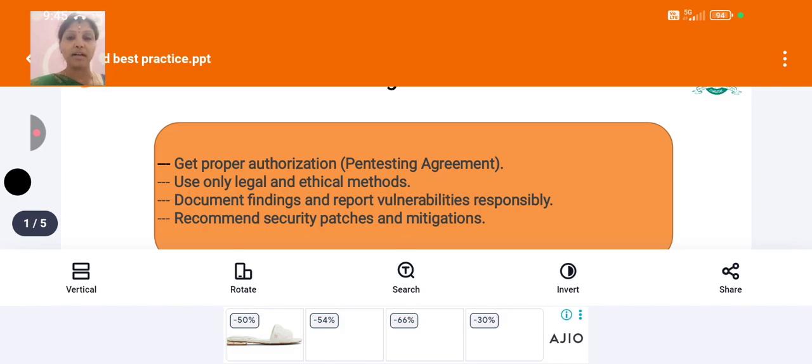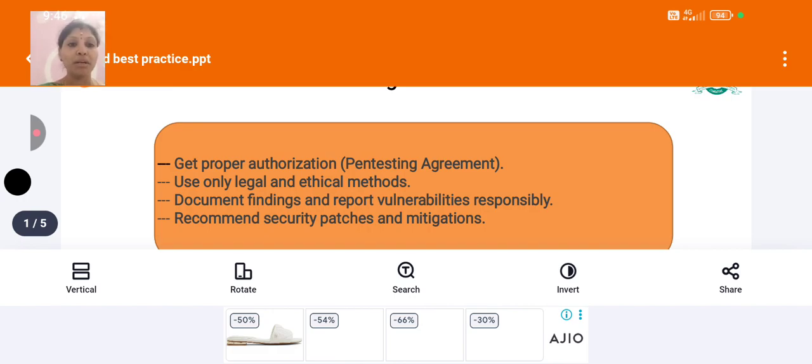In a proper agreement, they process what we call a pen testing agreement. So through proper authentication as well as authorization, we process and use only legal as well as ethical methodologies. After getting the proper approval, they start implementing that particular methodology with the help of ethical hackers.